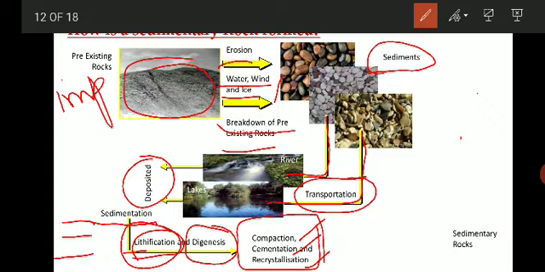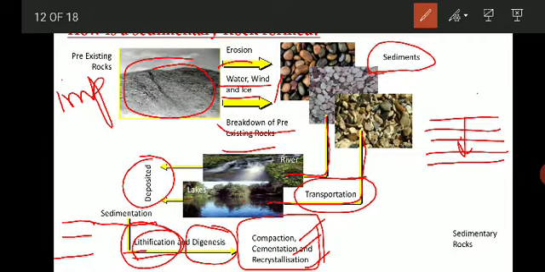Then compaction takes place. How does it take place? Because sediments are getting deposited on the top, obviously the bottom sediments get compacted because of the load.